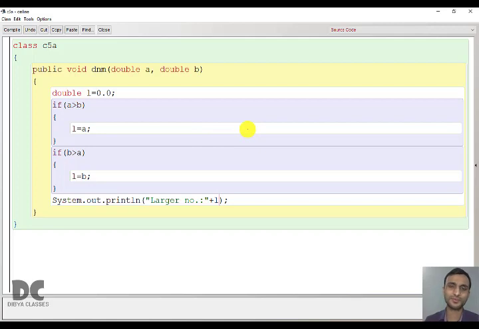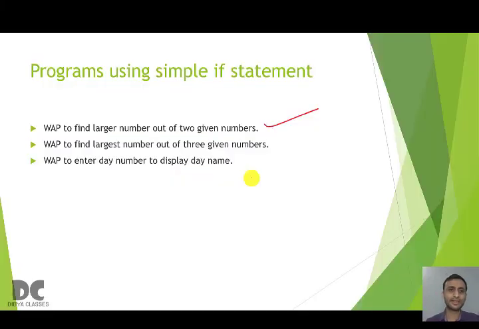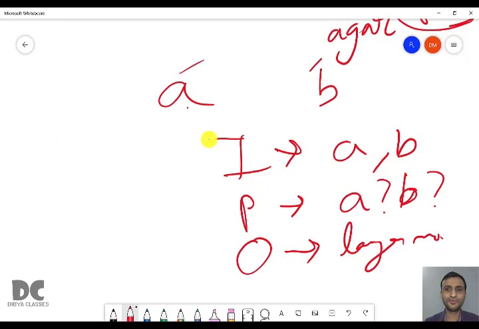Very easy program. Okay. But you have to practice the if statement multiple times so that you can write the programs easily. Now let us move to the next question, that is write a program to find the largest number out of 3 given numbers. It's the same thing. In the first case there were 2 and in the second case there were 3. So here we have A, B and C.